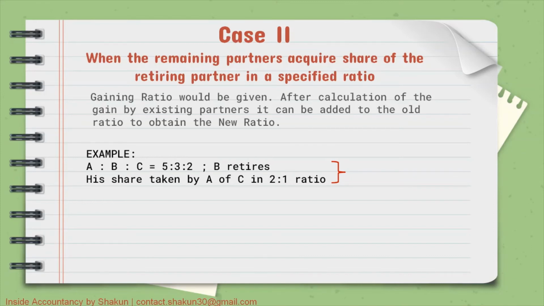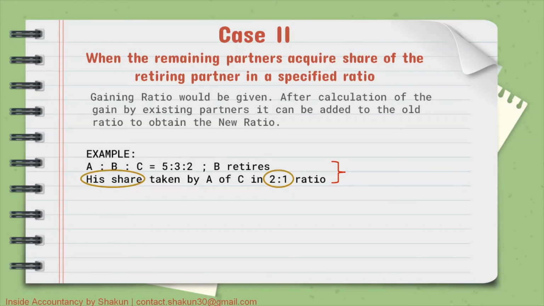First, the old ratio is given, that is 5:3:2 is the old ratio. It is given that B is retiring, and what is this 2:1? Basically this 2:1 is the gaining ratio. His share means the retiring partner's share. What is the retiring partner's share here in the old ratio? The retiring partner's share is 3/10. So his share, B's share, is taken by A and C in the ratio of 2:1. So this 2:1 is the gaining ratio. So gaining ratio is given to you in the question.